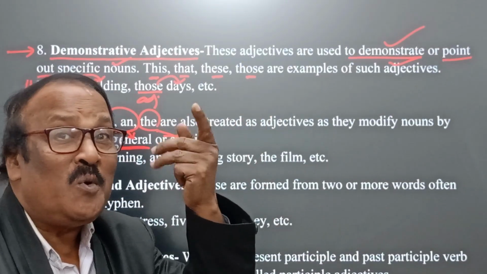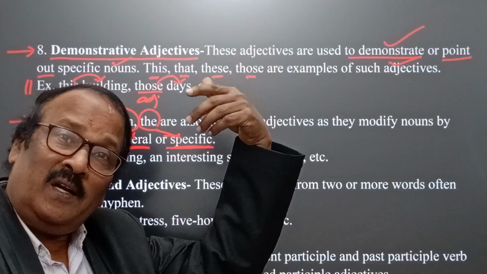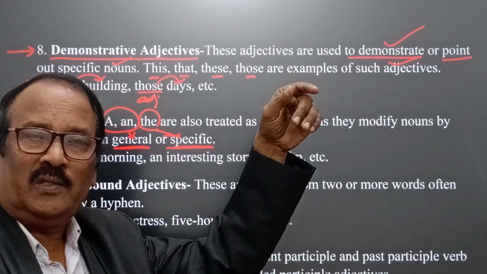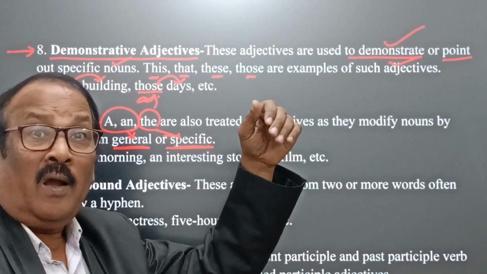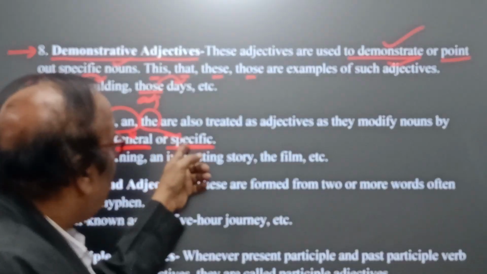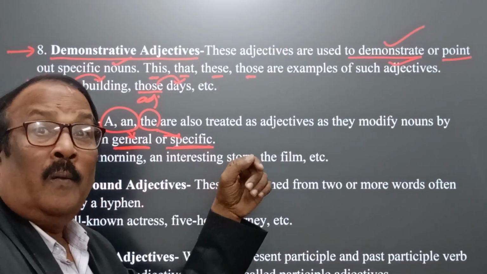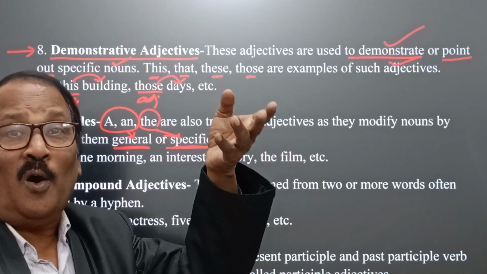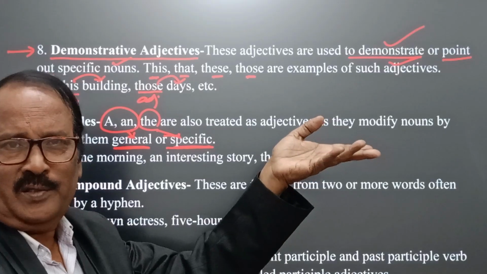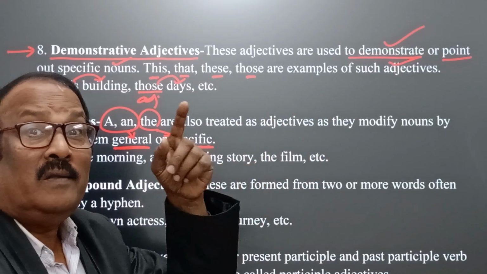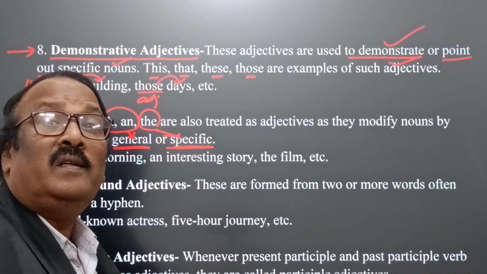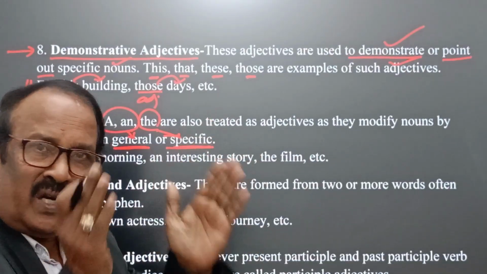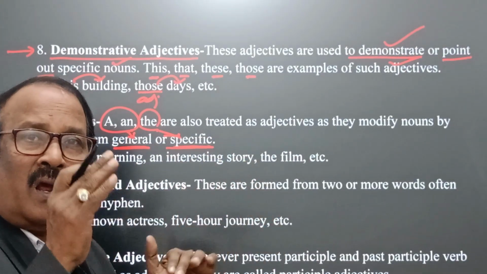That's why we have 2 types of articles. We have already discussed this in the article series. Here we find specific and general. A white horse means any white horse, general sense, but the white horse means the definite white horse. This is the difference between a and the.